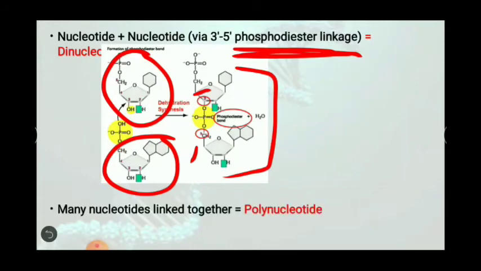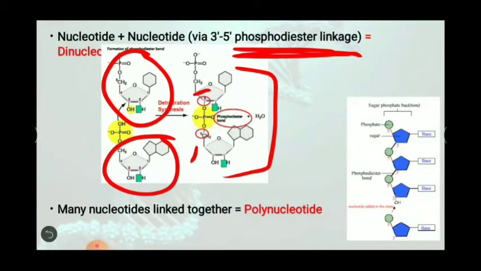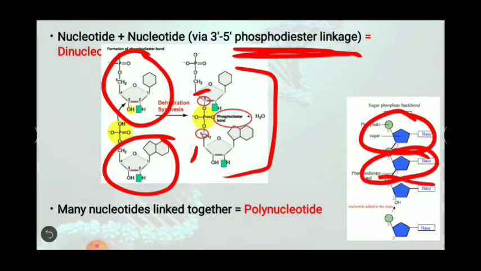So when many of these nucleotides are joined together, they form a polynucleotide. We can see a polynucleotide. You can see in this diagram, this is one nucleotide, this is the second nucleotide, this is the third nucleotide, and this is the fourth nucleotide. So many nucleotides are joined together, so it is known as polynucleotide. Here we have learned three types of bonds. One is glycosidic bond, second is phosphoester bond, and third is phosphodiester bond.